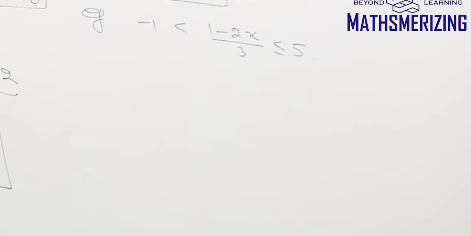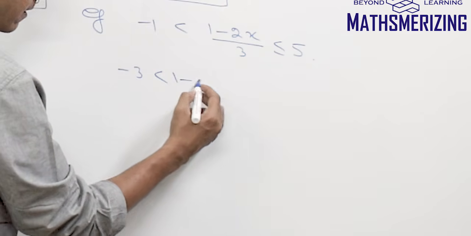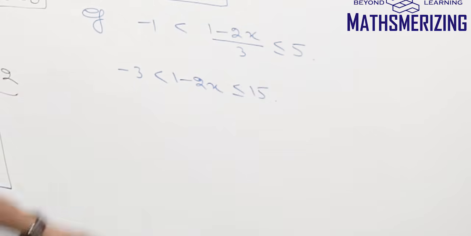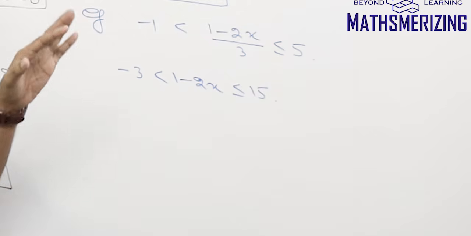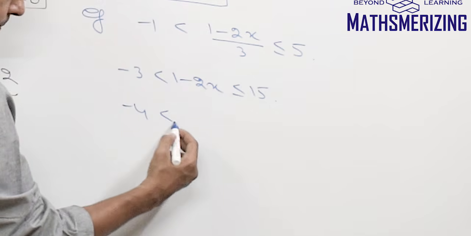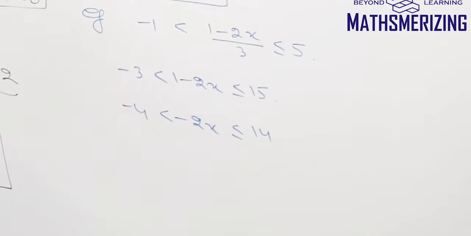Now when I multiply and divide with a positive number, the sign doesn't change. So I'll multiply it by 3. So I'll write minus 3, 1 minus 2x, and this is 15. Now I'll need to get rid of this 1. So what I'll do is subtract 1. Now again, adding and subtracting doesn't change the sign. So if I subtract 1, I'll get minus 4, minus 2x, and this is 14.